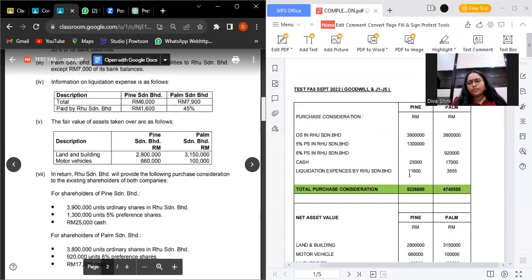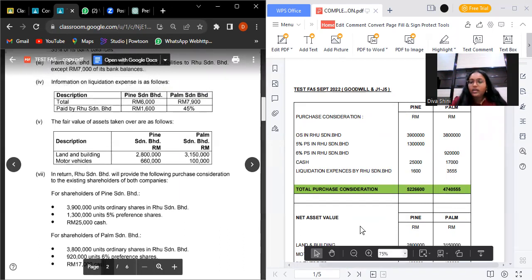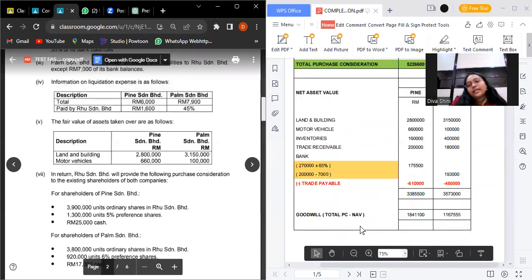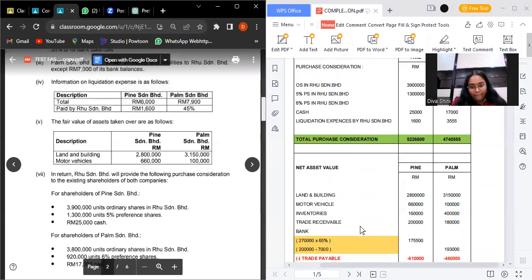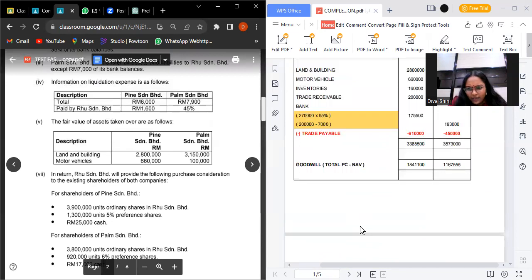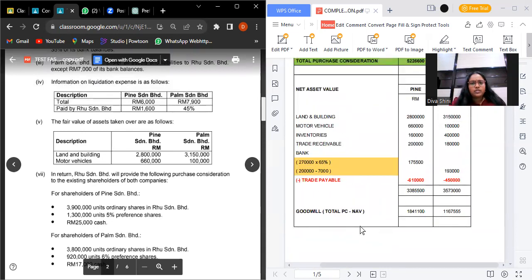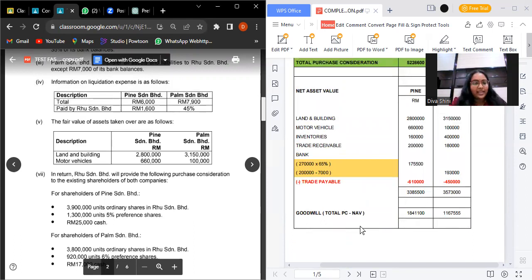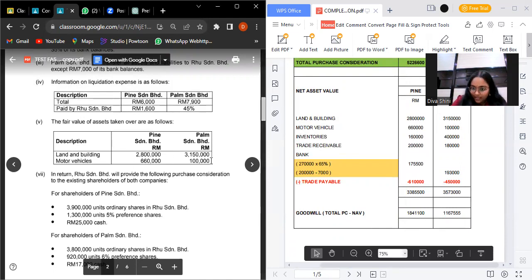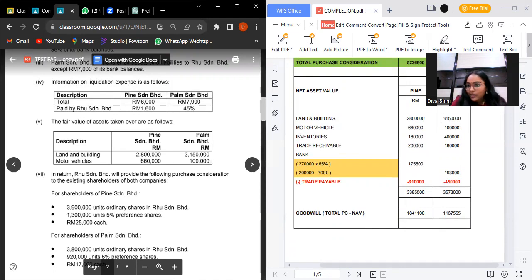After that, we should plus everything from here, and this will be the total purchase consideration. After that, we should calculate the net asset value of Pine and Palm. For the net asset value, first we should take all the assets from the question. From the additional, we had two assets, which is land and building and motor vehicles. For land and building, Pine is 2,800,000 and Palm is 3,150,000. Motor vehicles are 660,000 and 100,000.